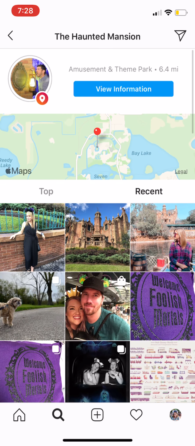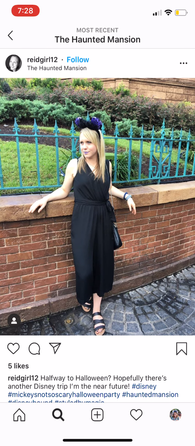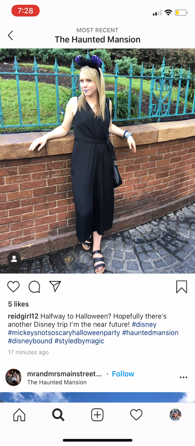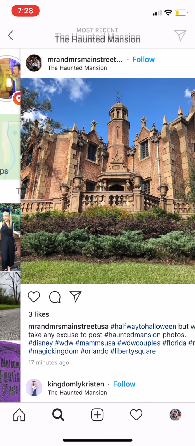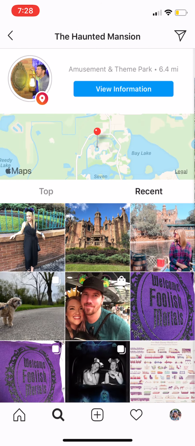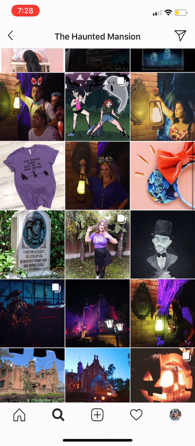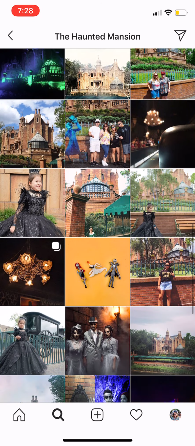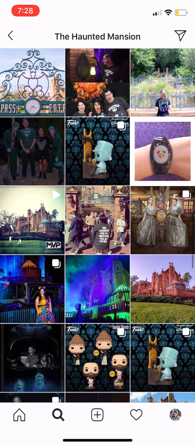So let's look at this next one. It says recent. These are the most recent photos that someone has used the location hashtag for Haunted Mansion. So I'm going to click on this person. And this girl has 5 likes. The second photo, this one has 3 likes. So our photos can and will show up just like these people's in order to get more action and engagement.